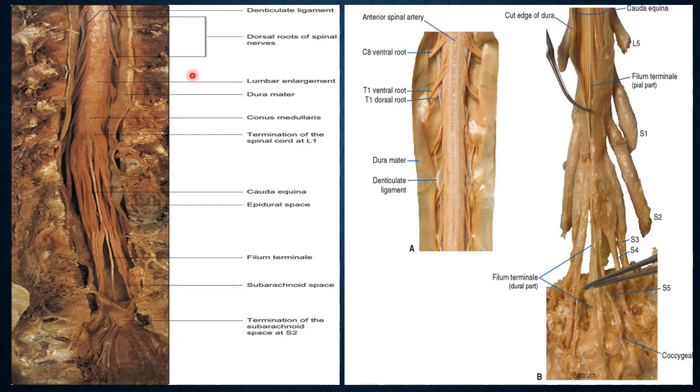Now the dorsal root of the spinal nerve, the lumbar enlargement of the spinal cord, the conus medullaris, and these are the cauda equina. It is named cauda equina because the hairs of the tail of a horse are known as equine. In the same picture, you see the cut edge of the dura, this is the cauda equina. These are the spinal nerves.